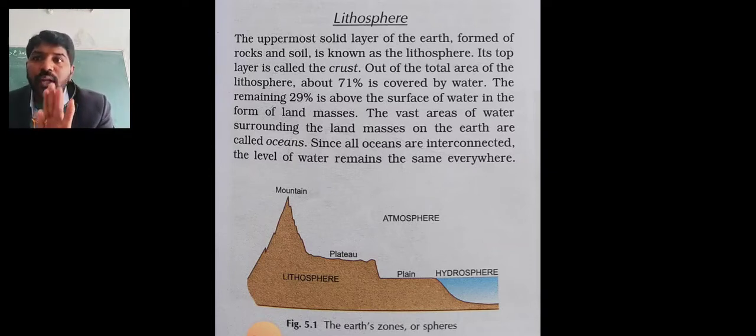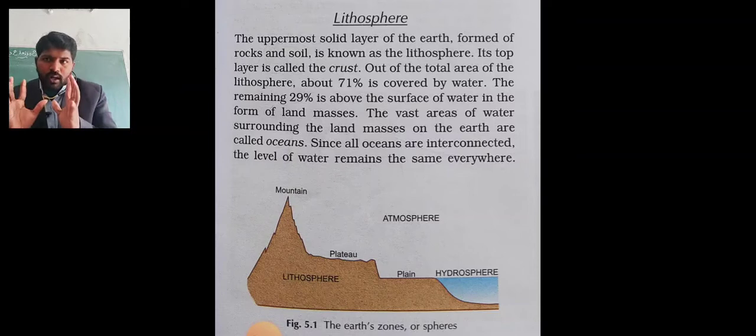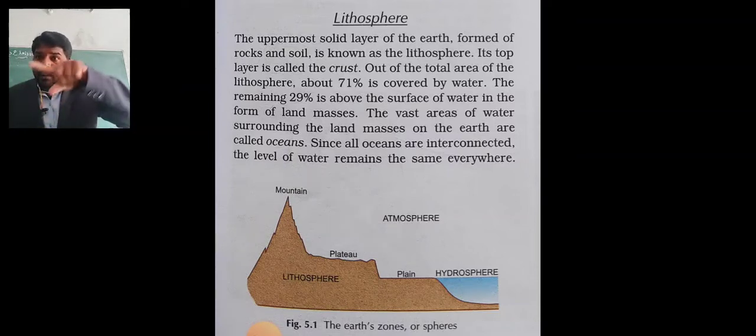The remaining 29% is above the surface of the water in the form of land masses. So 71% of the world is water and the remaining 29% is all land. Mostly the earth is water: 71% water, 29% land.